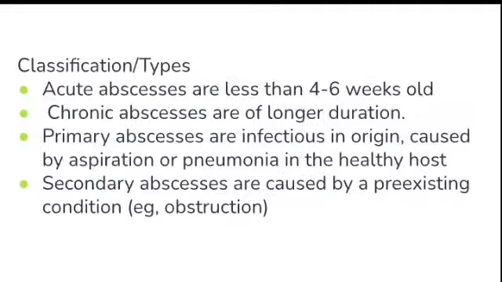So what are all the types of lung abscess? That is acute abscess, which is less than 4 to 6 weeks of old. Chronic abscess, if it is more than 6 weeks, we call it as chronic abscess. Primary abscess, if the patient is getting the abscess in a healthy host, we call it as primary abscess. Secondary abscess, if the patient has any other pre-existing disease conditions.